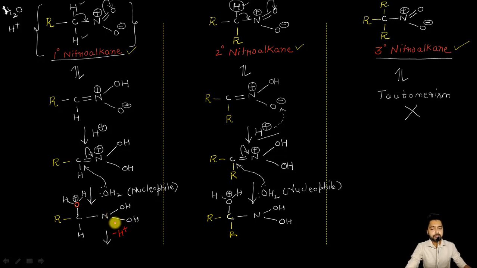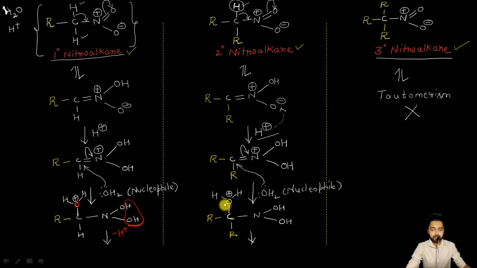And moreover, you can see here this nitrogen atom is having two hydroxyl groups, and on the same atom two hydroxyl groups are never stable. So what is going to happen is it is going to lose a molecule of water, that is H2O, like this. And the same thing is going to happen even here in case of the secondary nitroalkane.